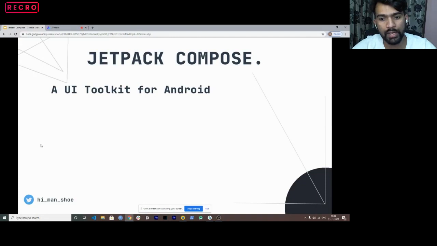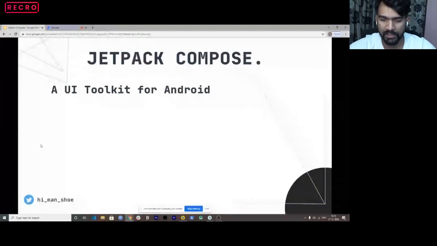You can still do a lot of things with XML. And if you feel that your problem is actually solved via XML, I would recommend you not use Jetpack Compose. But at a certain stage, it's always nice to upgrade yourself. So you can consider this talk as an upgrade for yourself, but just keep on learning. And yes, Jetpack Compose is not yet ready for production because a lot of breaking changes have to come.